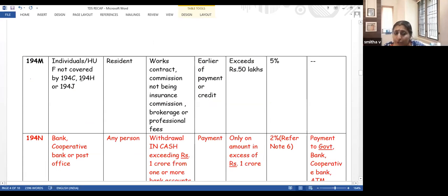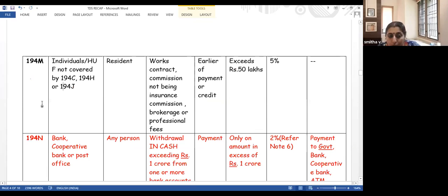Okay, now let me come to this section, 194M. You are an individual or HUF, but you are not covered by 194C, 194H or 194J, which means you are making payment for personal purpose. If you're making payment for personal purpose, then there is no 194C, 194H or 194J. Only if you're making payment for official purpose, all these sections will be applicable. So you are making payment for personal purpose.